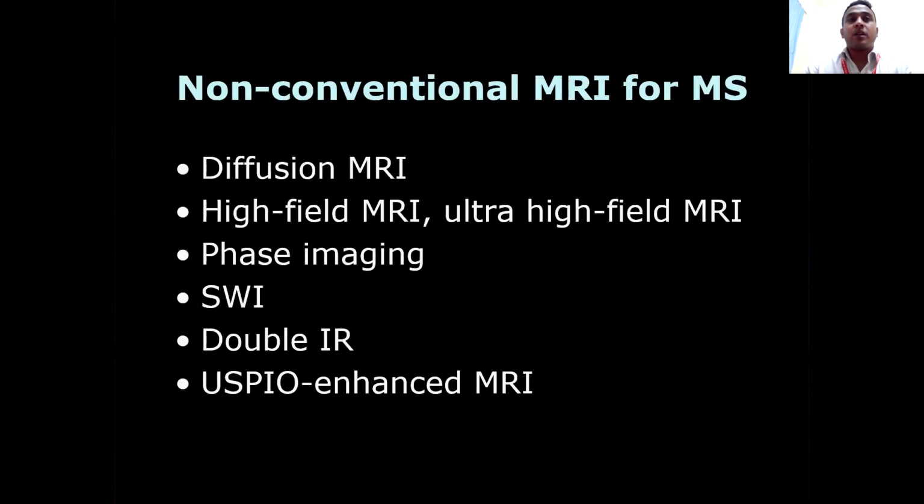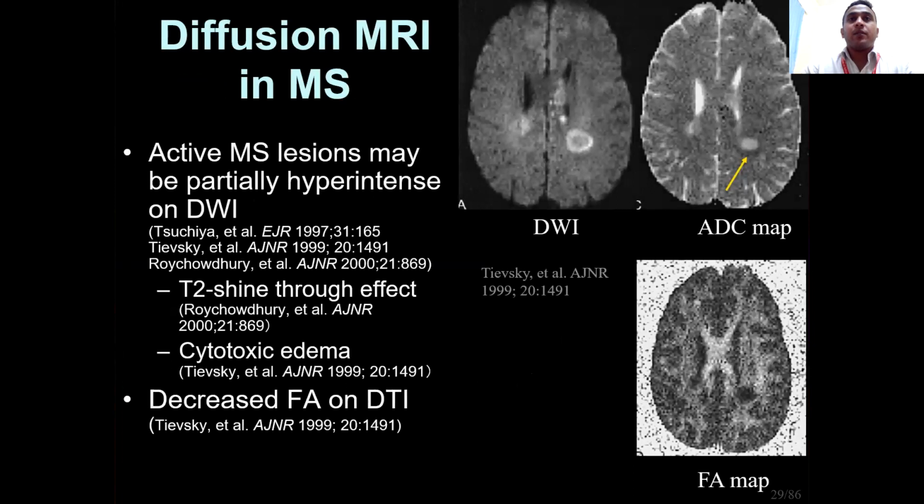So non-conventional MRI: diffusion, high field MRI or ultra high field MRI, phase imaging, susceptibility weighted imaging, double IR, USPIO enhanced MRI. Diffusion MRI in MS. Active MS lesions may be partially hyperintense on diffusion weighted imaging.